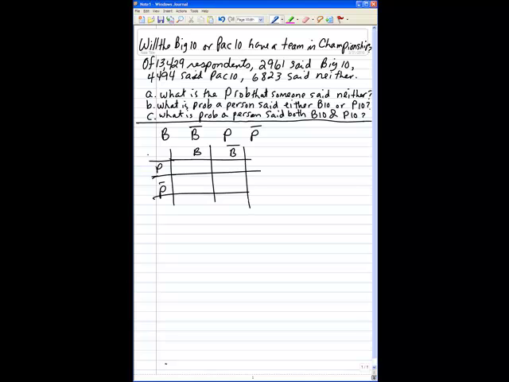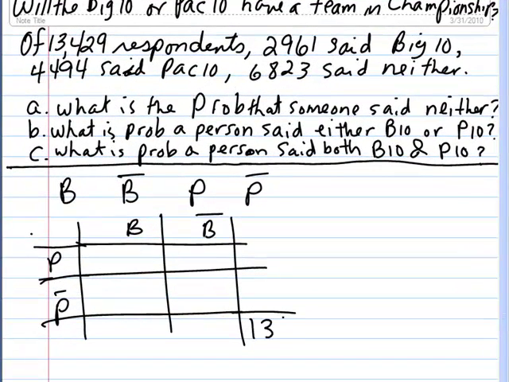Okay. We know from the statement of the problem, 13,429 individuals were asked. We also know 2,961 of them said Big Ten will have a team. So that one would be 2,961. It also says that 4,494 said Pac-10.